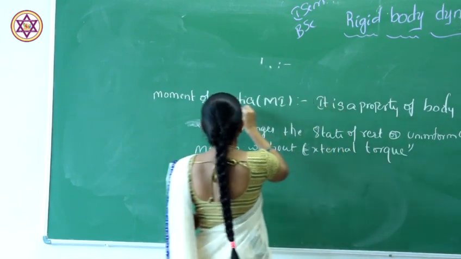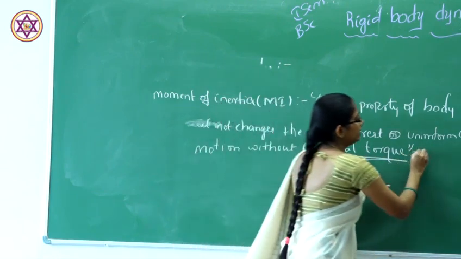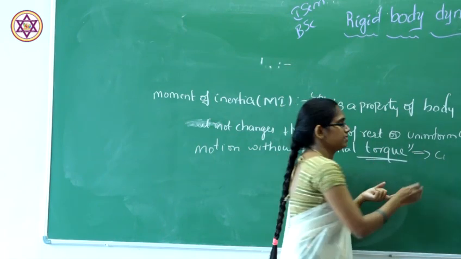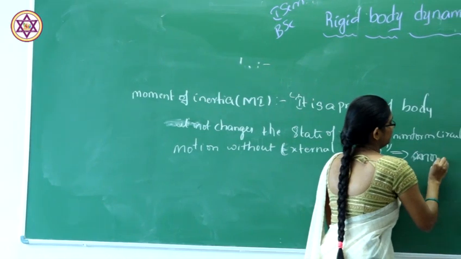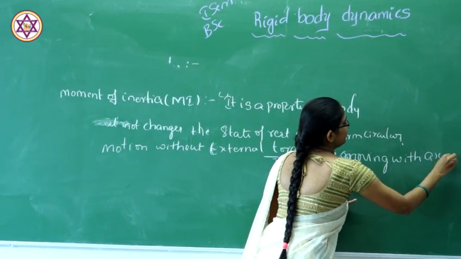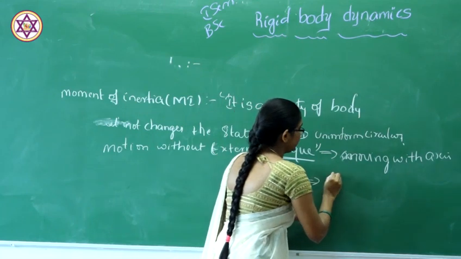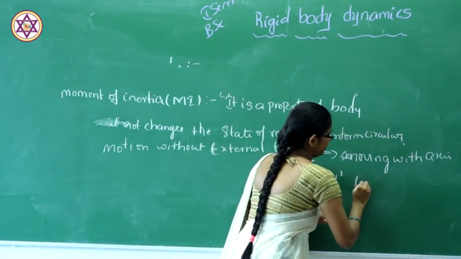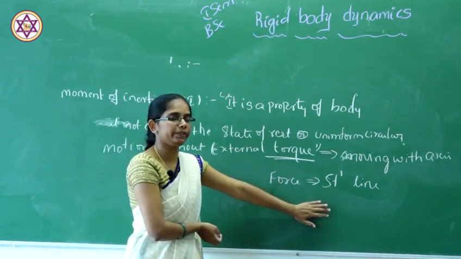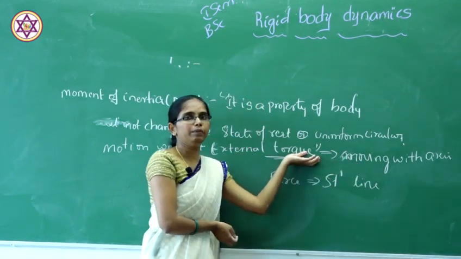So the term becomes torque when the rigid body is moving in a circular orbit or moving with an axis. Force is nothing but a rigid body moving in a straight line. If the body is moving in a straight line, the force will appear. If the body is moving in a circular orbit or about an axis, the torque will appear.